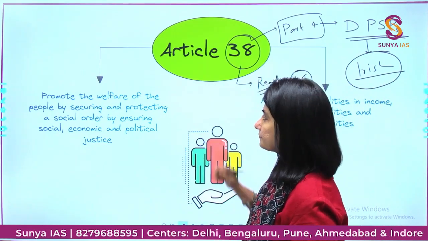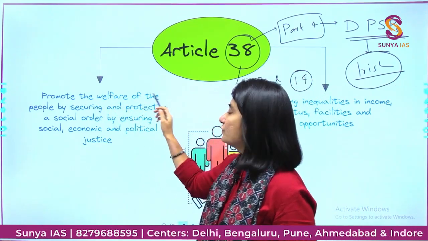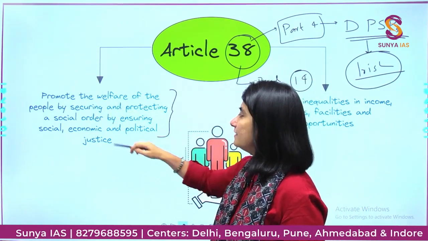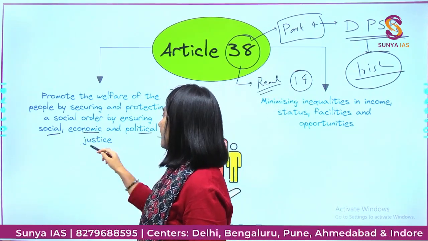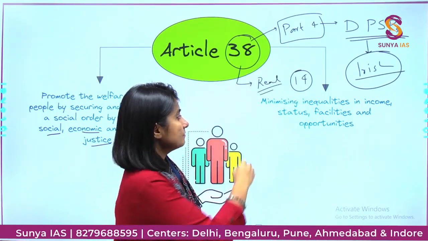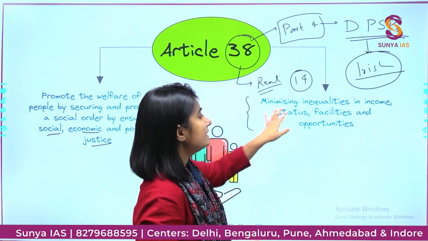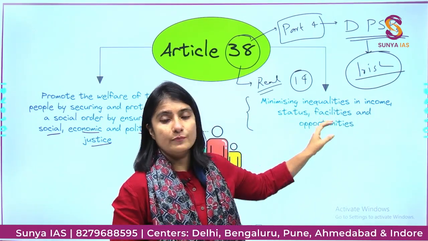Now why? Article number 38 reads, promote the welfare of the people by securing and protecting a social order by ensuring social, economic and political justice. Okay, it also talks about minimizing inequalities of income, status, facilities and opportunities.